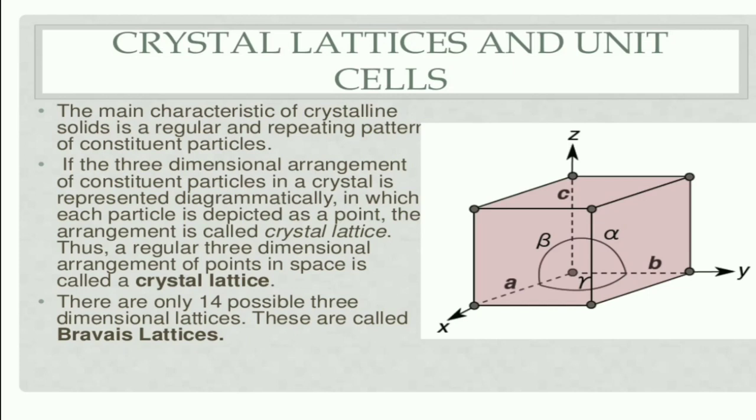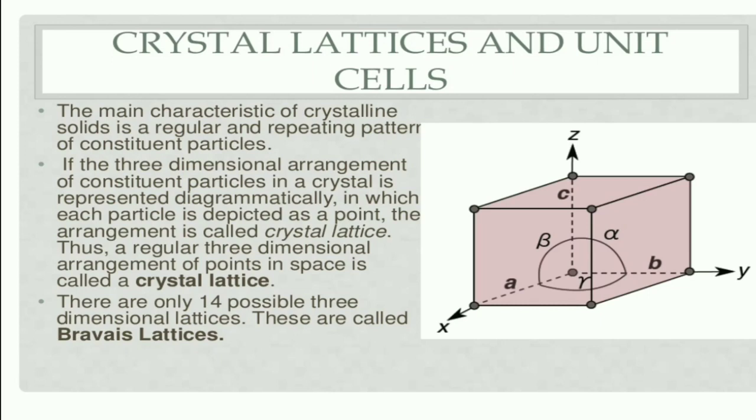The 3-dimensional arrangement of constituent particles in a crystal is known as crystal lattice. Thus, the regular 3-dimensional arrangement of points, meaning constituent particles, in space is called crystal lattice.